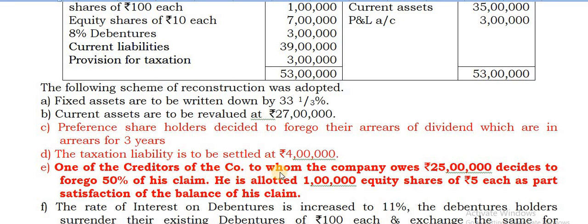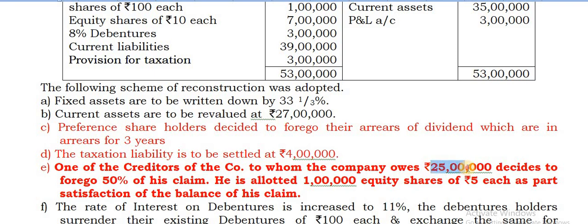One of the creditors of the company to whom the company owes 25 lakhs decided to forego 50% of his claim. See this? This 25 lakhs is included in the current liabilities, we have to assume, because separate creditors are not given. Now, out of the 39 lakhs, 25 lakhs worth, half the amount has to be foregone. 25 lakhs is included in this 39 lakhs. Now out of this 25 lakhs, how much is foregone? 50% is foregone. Okay, that will be taken to capital reduction account. And he is allotted 1 lakh equity shares of ₹5 each as part settlement of the balance.